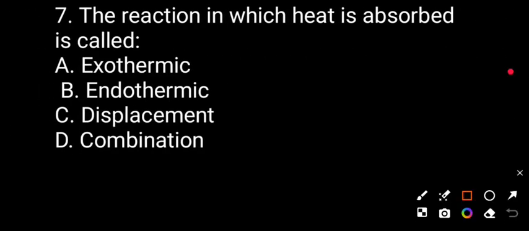Question number 7. The reaction in which heat is absorbed is called exothermic reaction, endothermic reaction, displacement reaction, combination reaction. That reaction is known as endothermic reaction. So option B is correct.